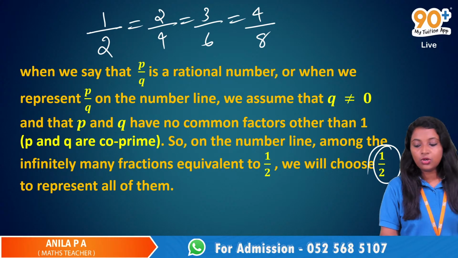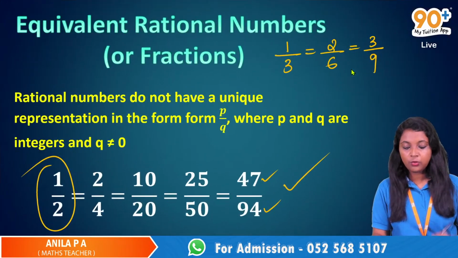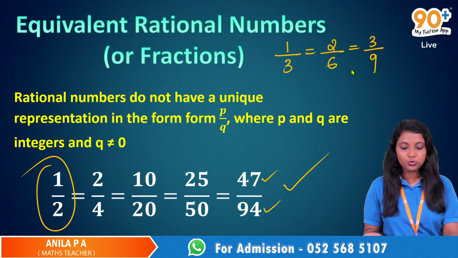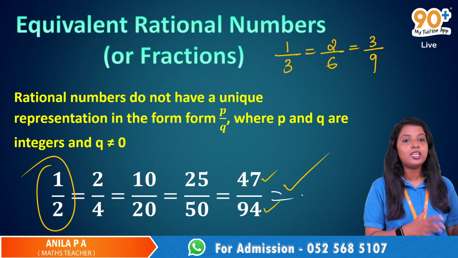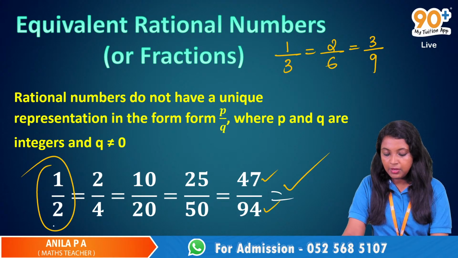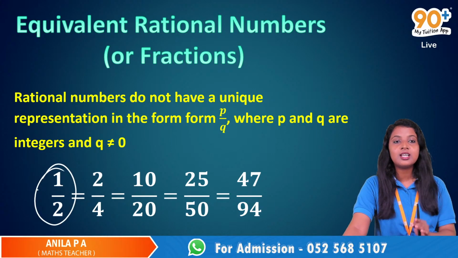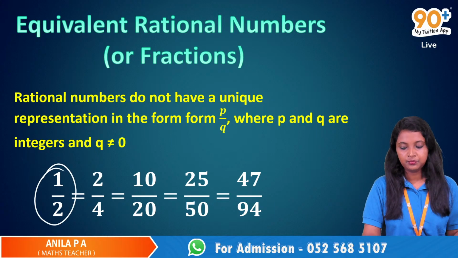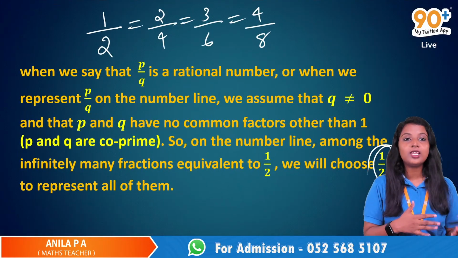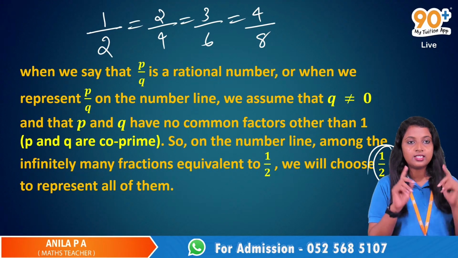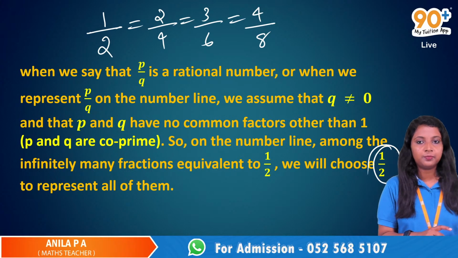So, here we have 1 by 2 equal to 2 by 4 equal to 10 by 20, and it has infinitely many equivalent fractions. But among them all, we will only consider 1 by 2 while representing these numbers on the number line. So, that is the case of equivalent fractions, and this P and Q are co-prime.